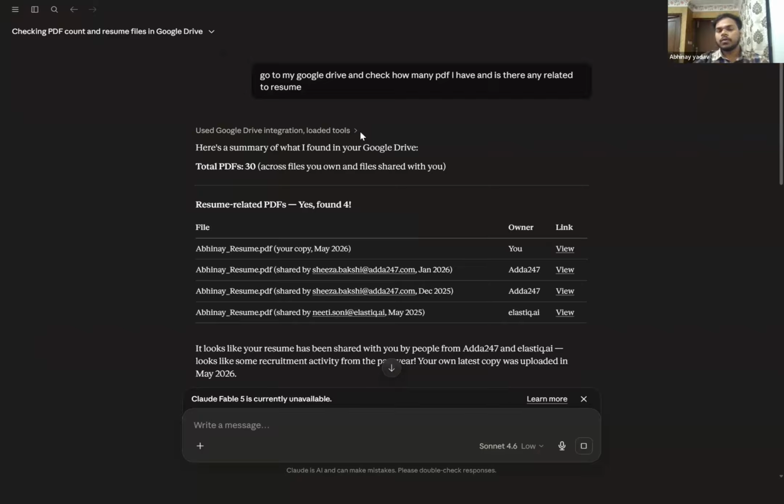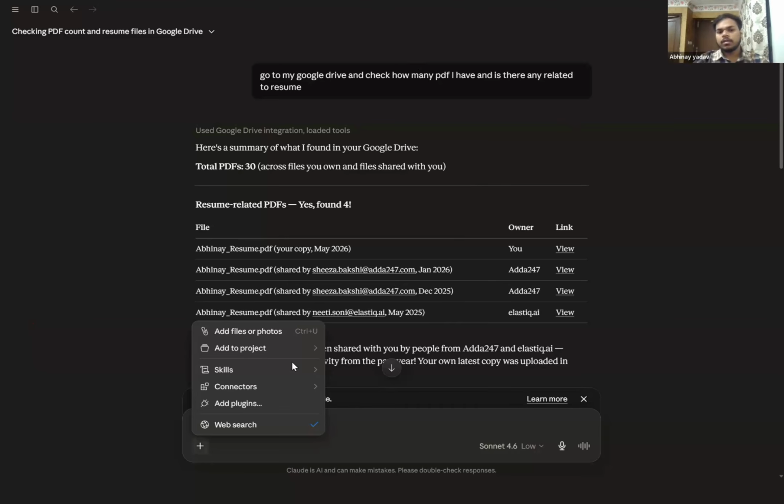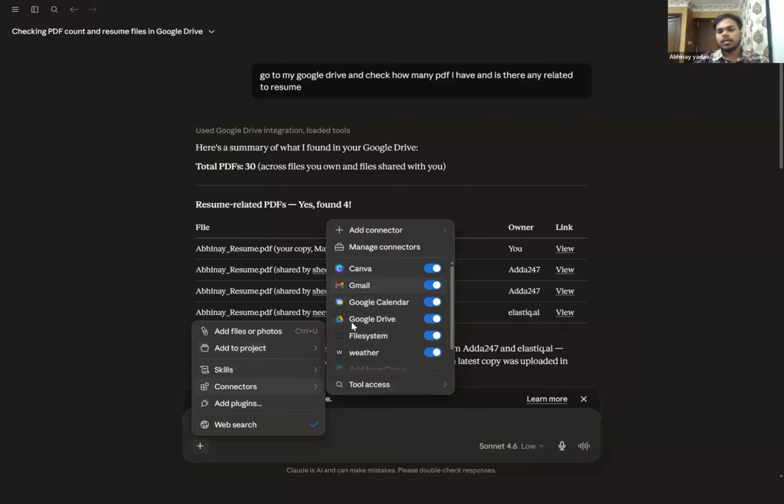But if you're going to use this tool, this is again going to be vibe coding. So you need to be a developer who should know how to code these kinds of things, and how I can make my own application. Let's say if you go to the connectors, you can actually add custom connectors as well. You should know how I can make my own custom connector for my organization. Am I making myself clear? For that particular thing, you should know the coding as well.